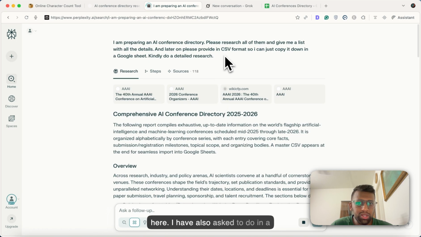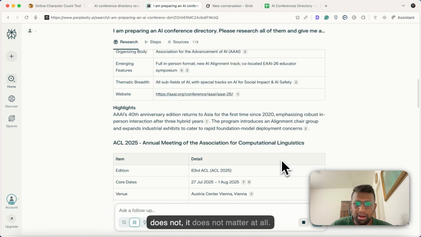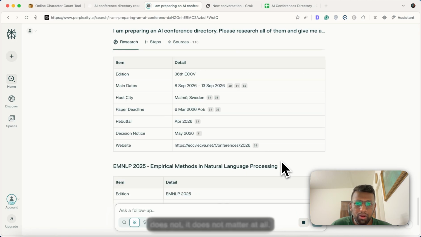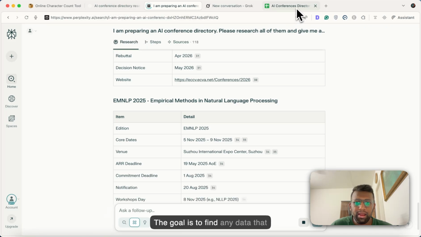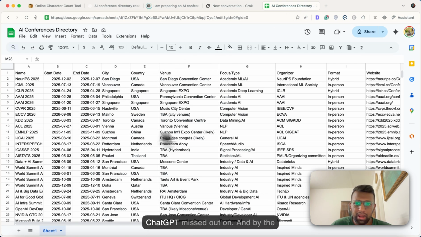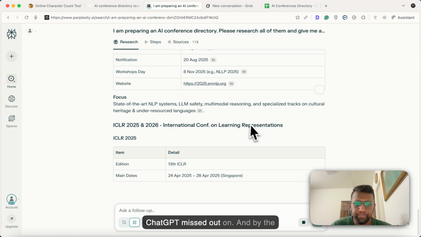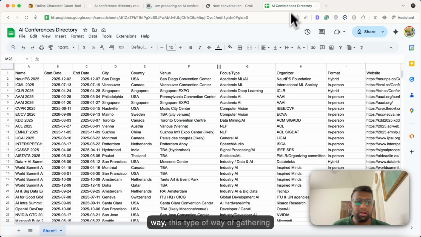I have also asked it to do this in a CSV format. Let's see if it can do it, and if it doesn't, it doesn't matter at all. But the goal is to find any data that ChatGPT missed out on, right? And by the way, with this way of gathering data, I'm already building a directory and gathering the data from ChatGPT o3 and using these AI chatbots, right?